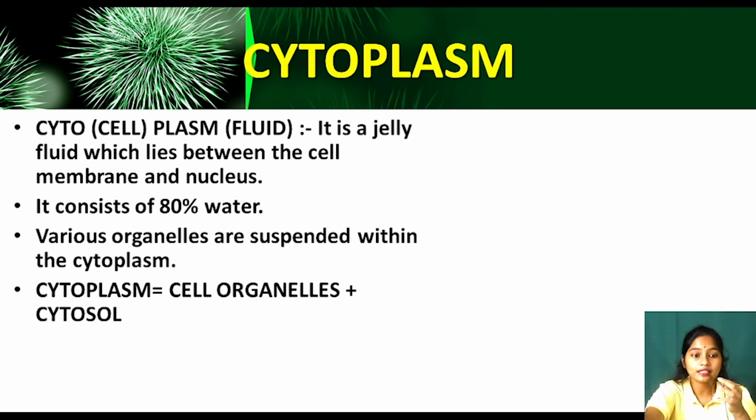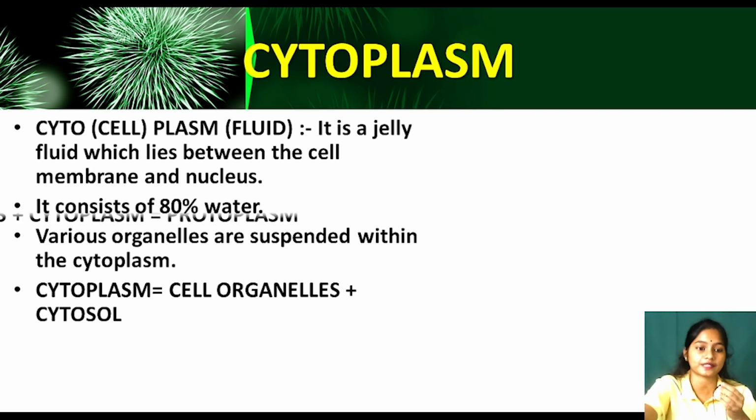Now see, cytoplasm means cell organelles and cytosol. We studied the fluid, but the cytoplasm includes not only the fluid but also certain cell organelles. So the cell organelles and the fluid part together make the cytoplasm. What is the fluid part called? That is called the cytosol. If I subtract the cell organelles, what will be there? The cytosol. Only the fluid part is called the cytosol, and together with the cell organelles it makes the cytoplasm.